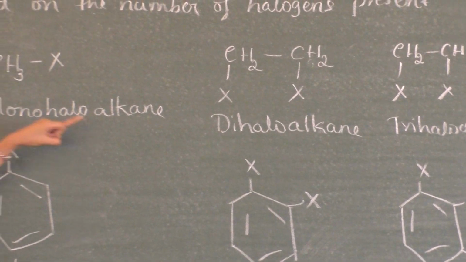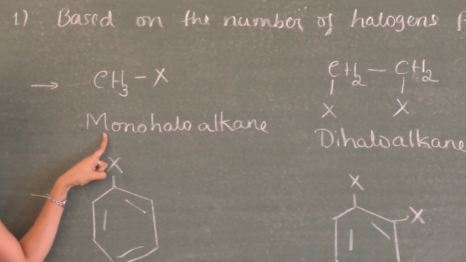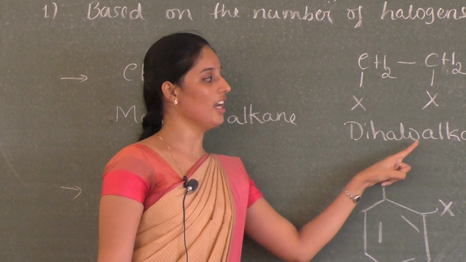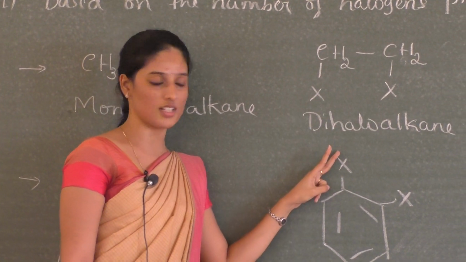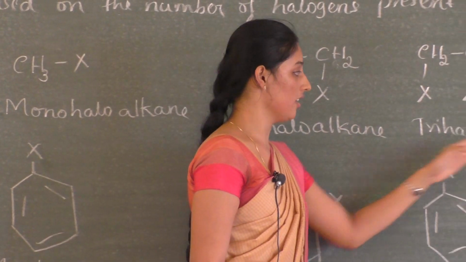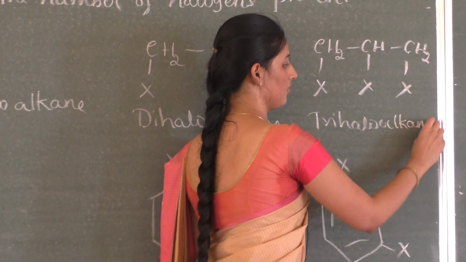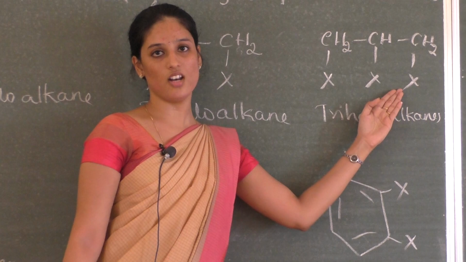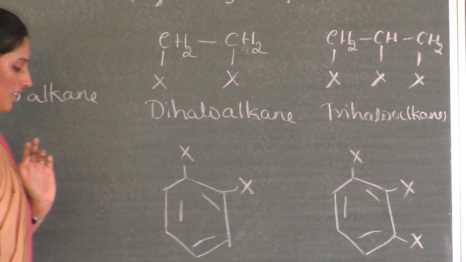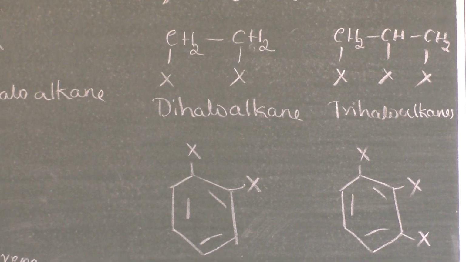Monohaloalkane if it contains 1 halogen atom, dihaloalkanes if it contains 2 halogen atoms, and trihaloalkanes with the 3 halogen atoms attached. Okay, so this is one type of classification.